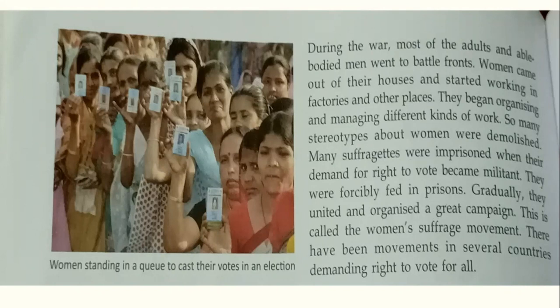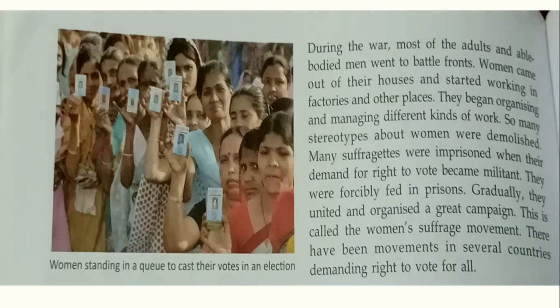What do you mean by suffragette movement, students? Suffragette movement means right to vote. And when was it started? During and after the First World War. Women's struggle to get the voting right gained momentum. And with the help of this picture, you can clearly see how women are standing with the voting card. And how was it possible?